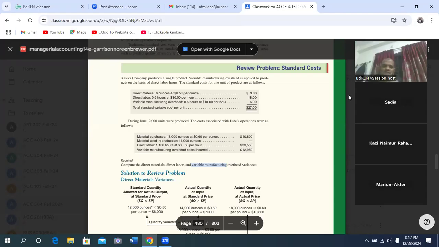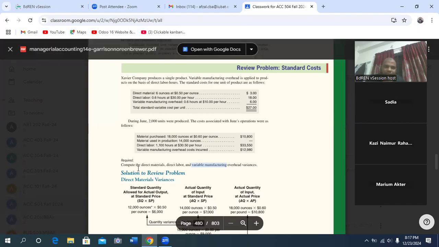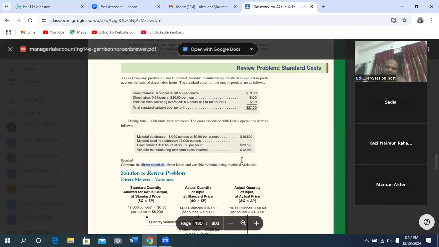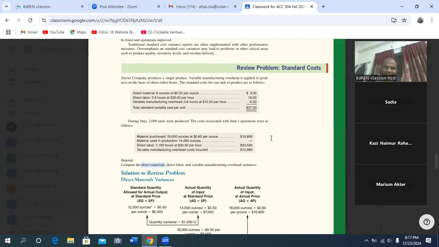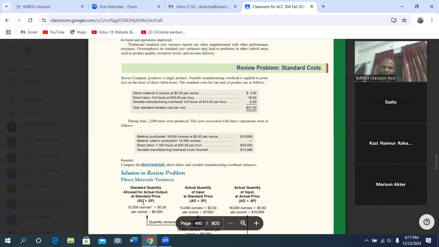First of all, we have to determine the direct material variance. For direct material variance, you have to do three columns. First, SQ multiplied by SP: standard quantity multiplied by standard price.